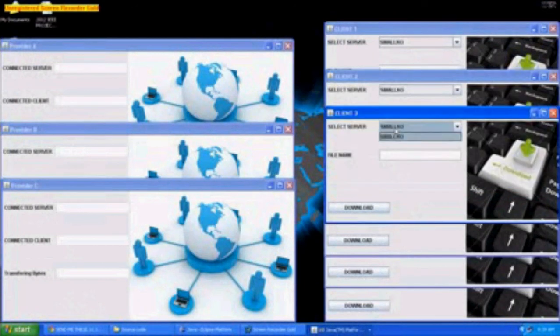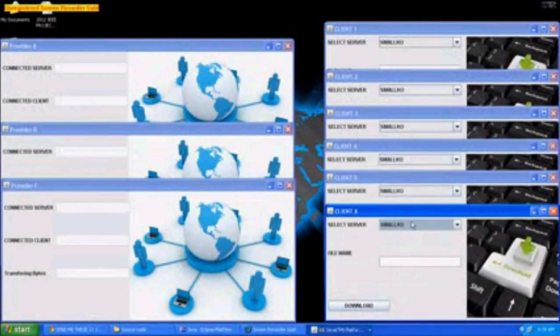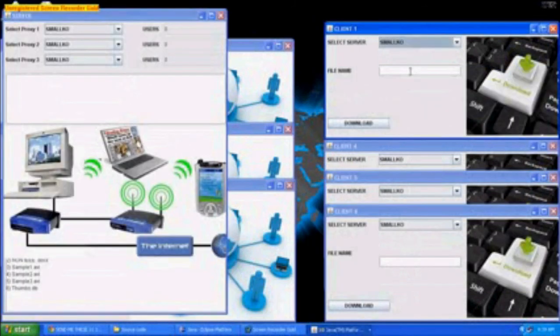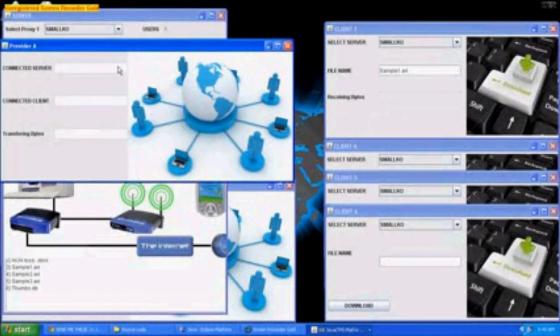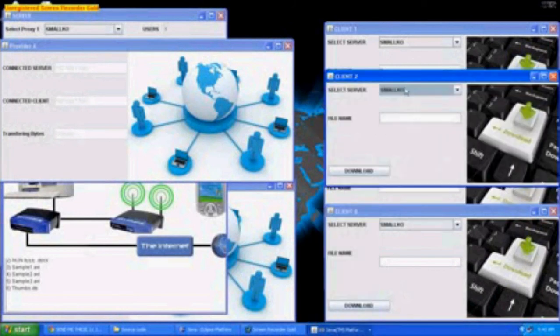After that, we select the server name from which we want to download the file. After selecting the server, we give the file name, meaning we select from the server side which file we want to download. Here we give sample.avi. Then we press the downloading button. Here we see that the proxy will help to download this file.